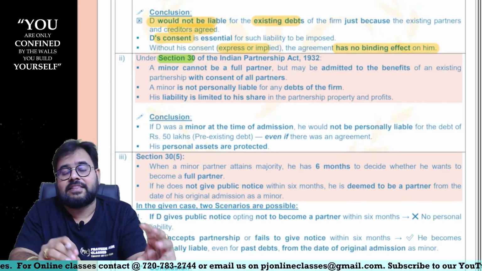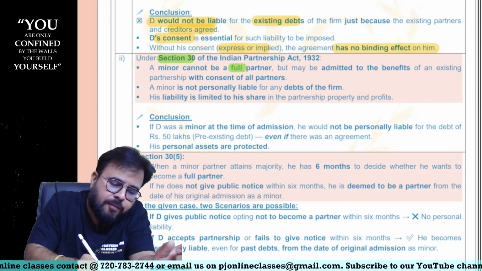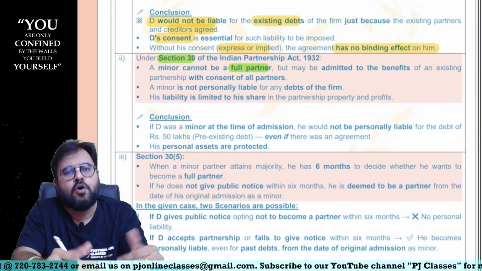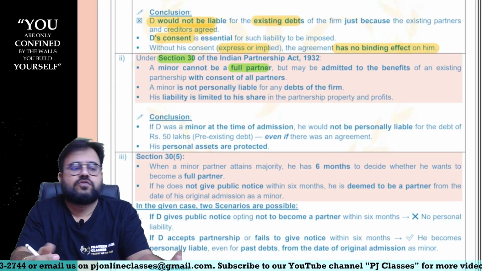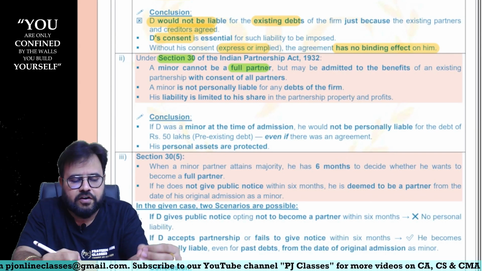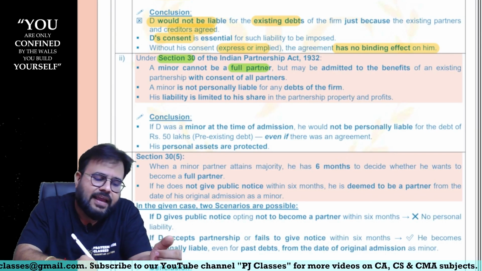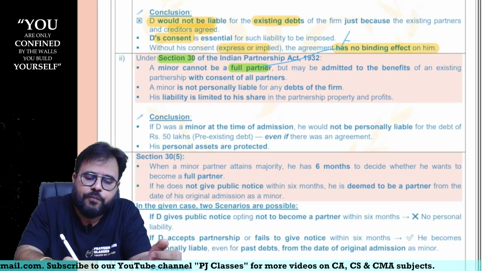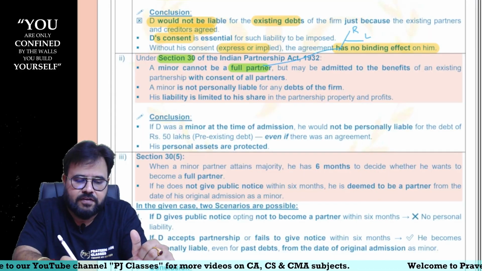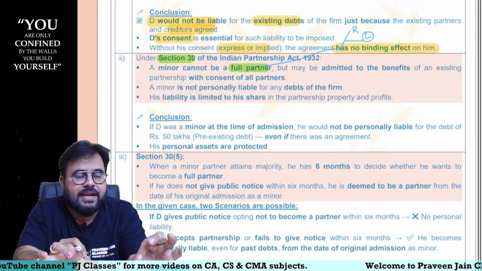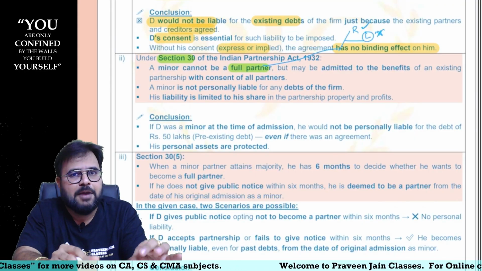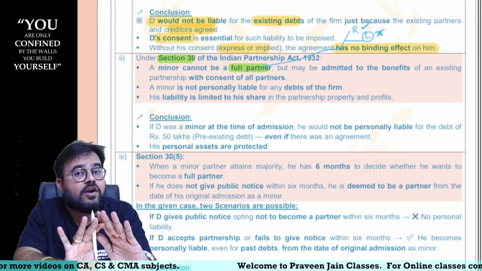Now, can I say there could be a concept of a full partner, though such wording is not there in our ICAI textbook or in the law also. You don't use the word full partner. But generally in class, I do use this word, sir. What do you mean by a full partner? Can I say whenever you are a partner, you will be having certain rights, you will be having certain duties or liabilities. Now, if you are a minor, you will only have certain rights, you will never have any liabilities. So hence, a minor is not a full partner.